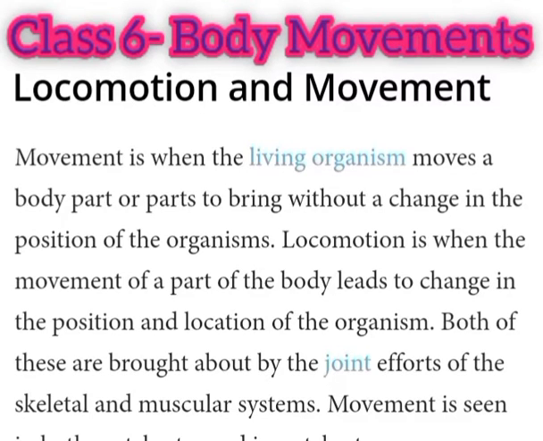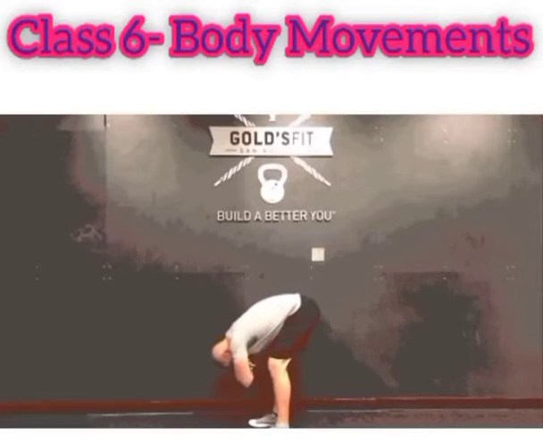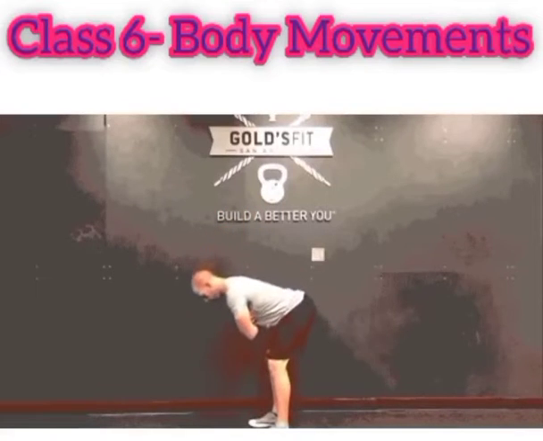Now, a question may arise in your mind whether the organs for locomotion are different from the organs of movement. It is not really necessary that the locomotory organs need to be different from those affecting movements. Let us say when we consider legs and toes, if I am moving my toes or feet sitting or standing at one place, that is movement. But when I move from one place to another, my whole leg, including thighs, knees, calf, feet, toes, everything has to work. Now let us talk about movement in animals.